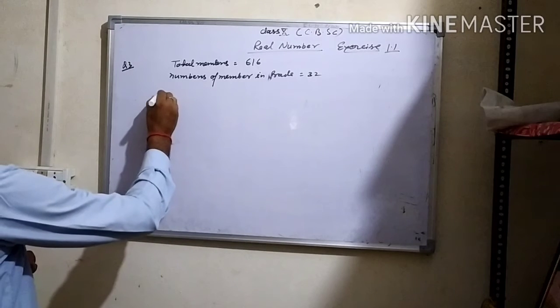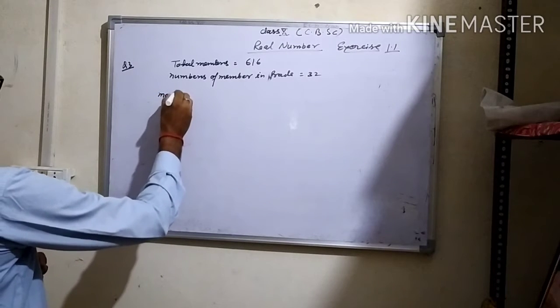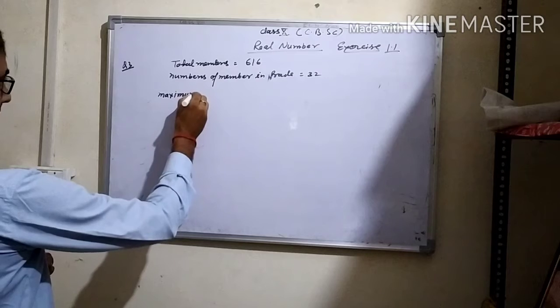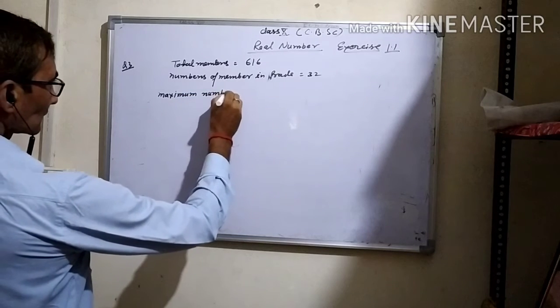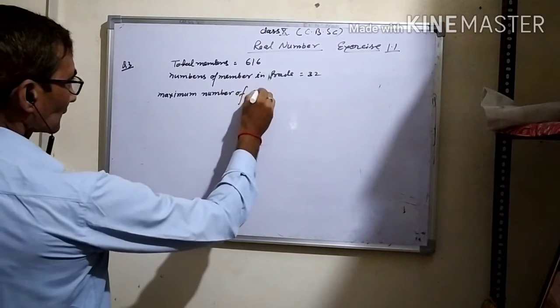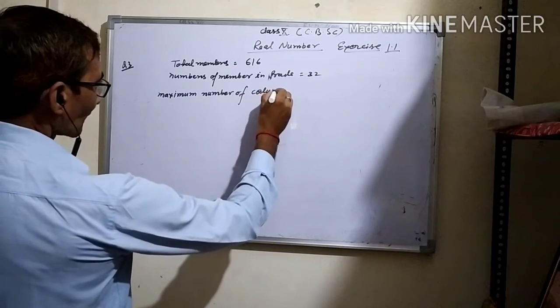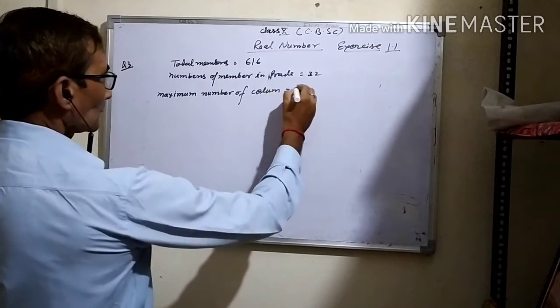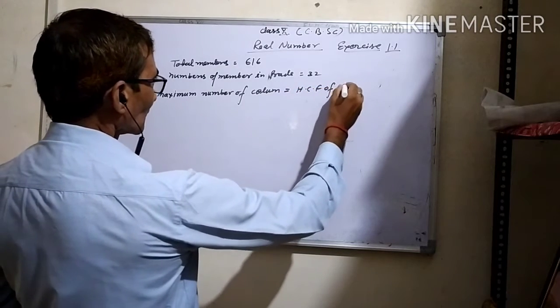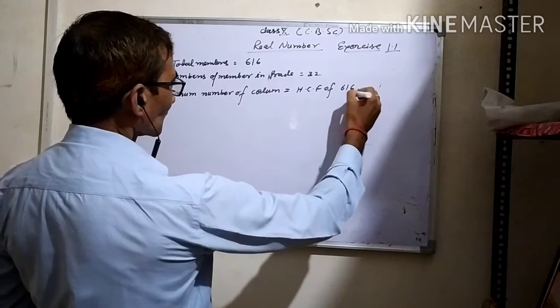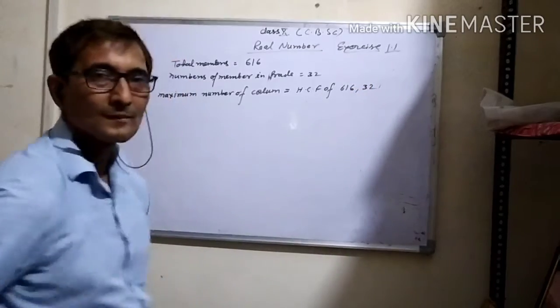Students, maximum number of columns is equal to HCF of 616 and 32.